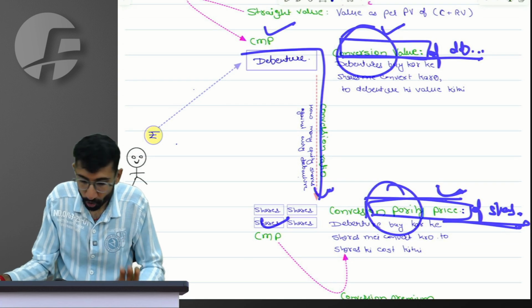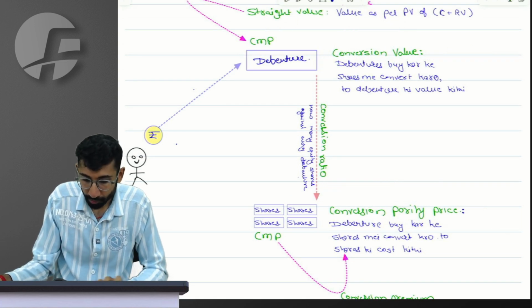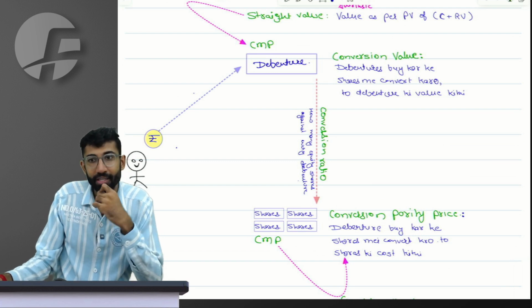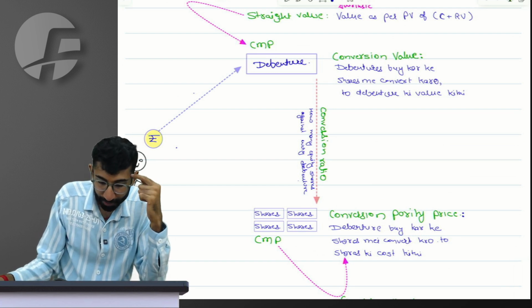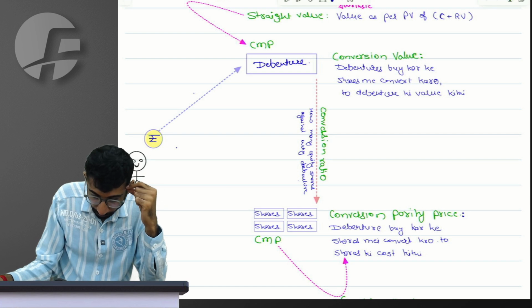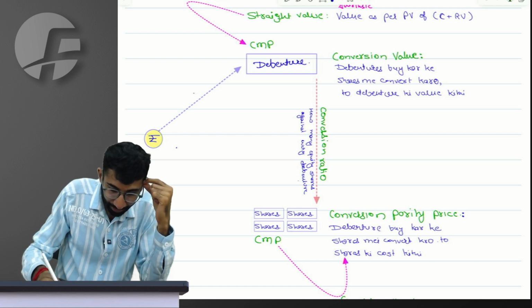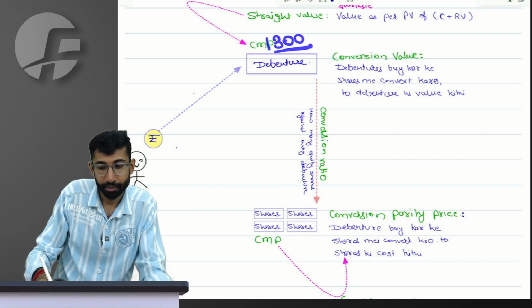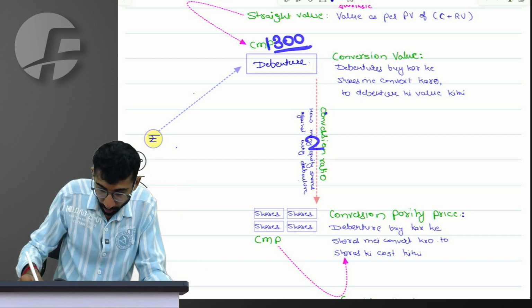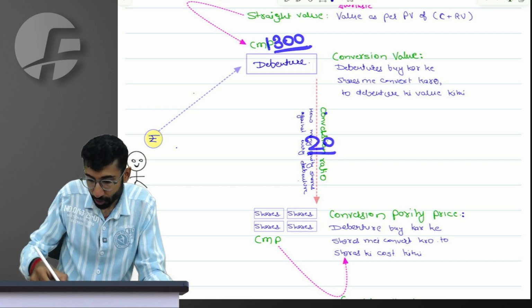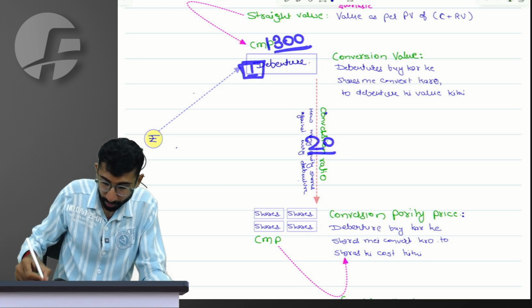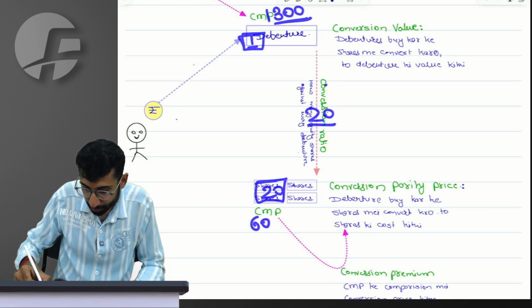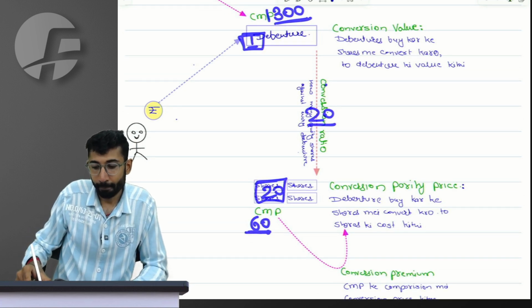Easy, basic, sorted. Sir, the next calculation becomes, so for example, let me make the numbers more specific to you. So let's imagine that the price of the debenture in the market is 1300, right? And conversion ratio is 20, which means against every one debenture, I will get 20 shares, where price per share, for example, is 60.